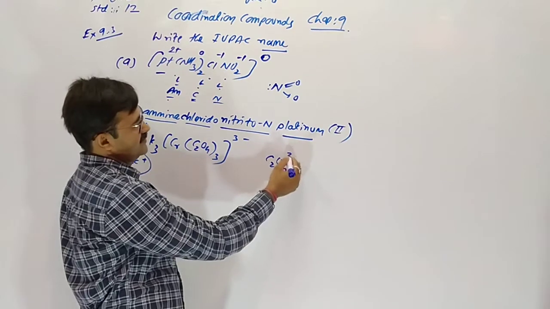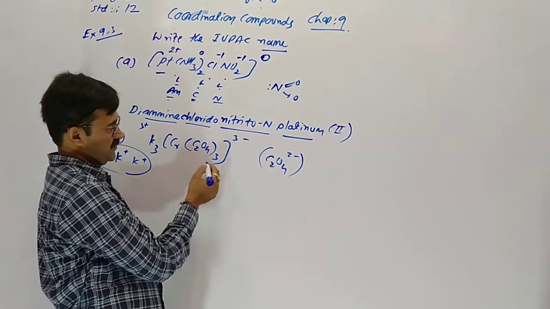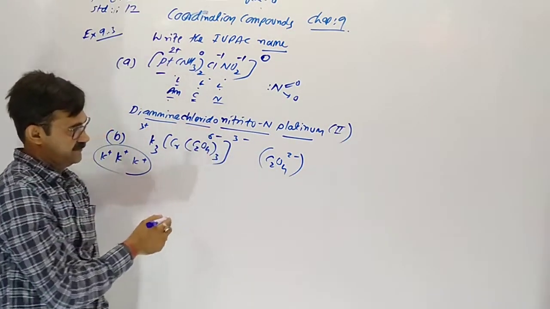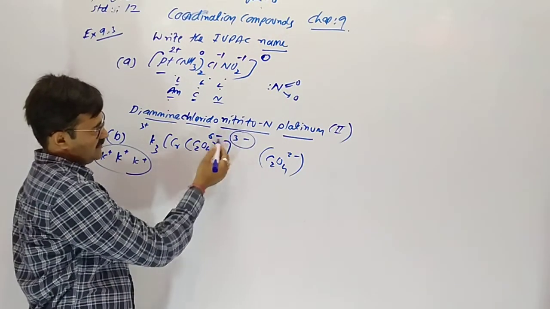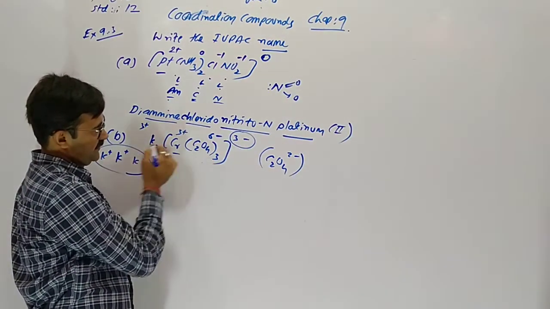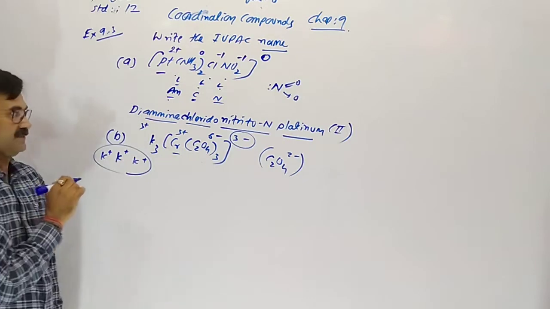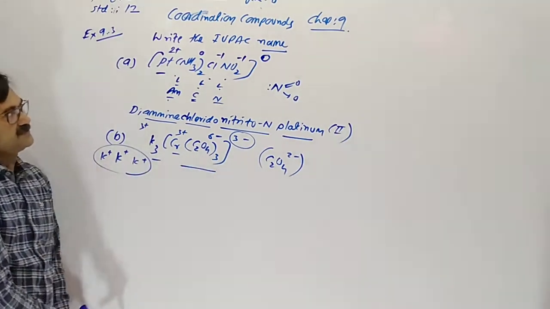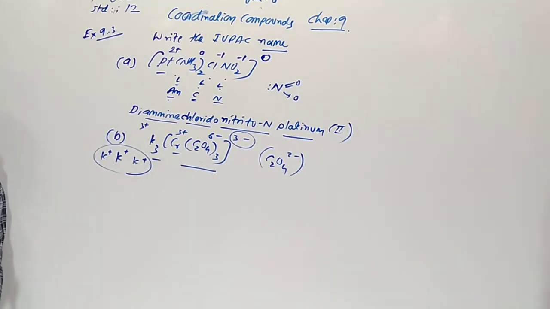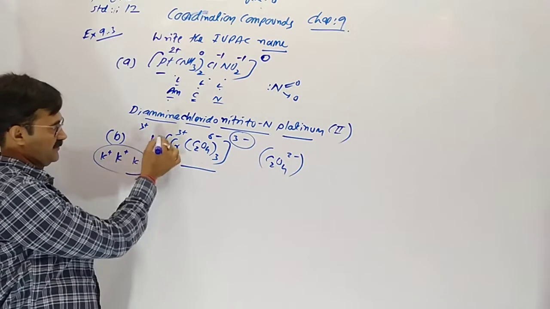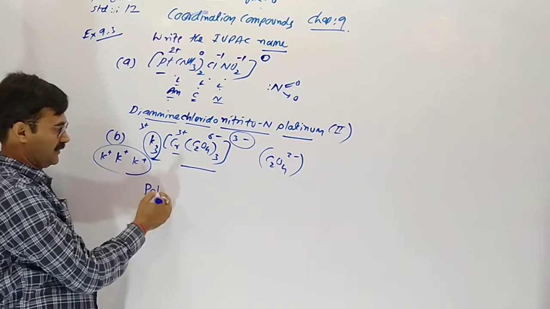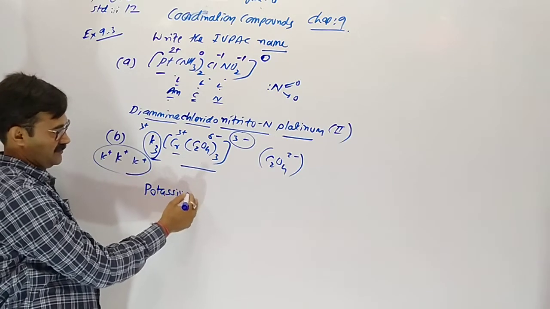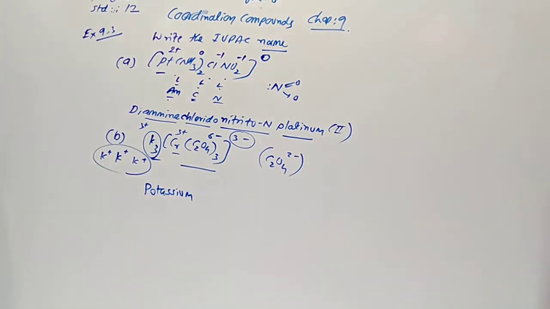Oxalate has -2 charge, so 3 has -6. For getting -3, chromium will be 3+. In the IUPAC name, the positive part comes first. So potassium. Here there are 3, but only potassium, not tri.